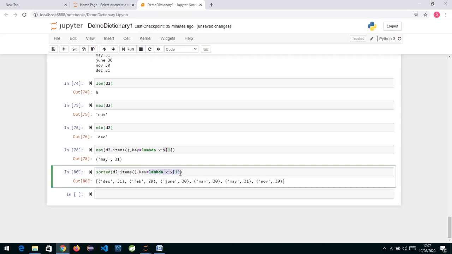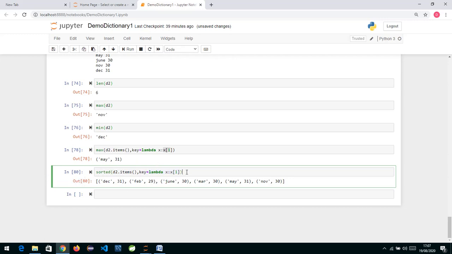So first December and 31, this tuple together goes into x, and in a tuple we can have indexing. This is my x of 0, December, and this is my x of 1. So I am returning x of 1, and the sorting is done according to the value.